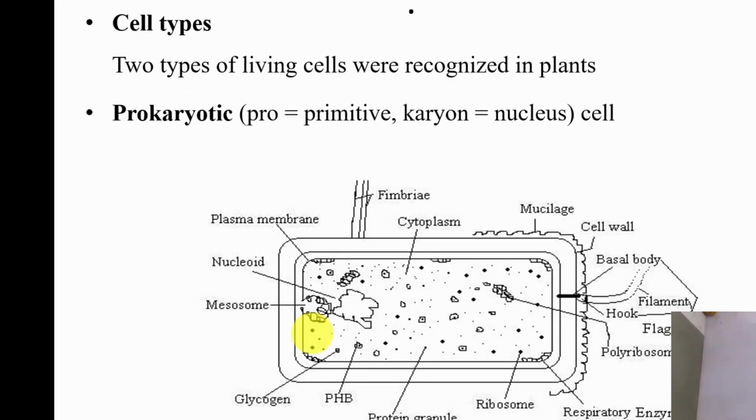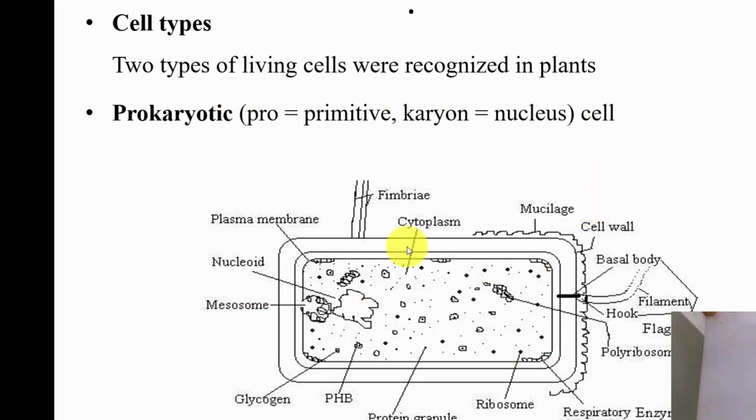As far as cell types are concerned, basically there are two types of living cells recognized in plants. The first one is prokaryotic. The simple meaning of prokaryotic is: pro means primitive and karyon means nucleus. That is, a primitive type of nucleus is present, and that we call a prokaryotic cell.